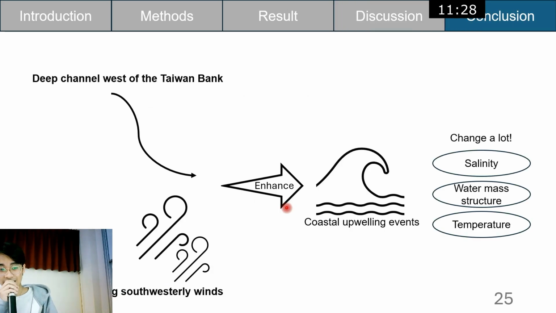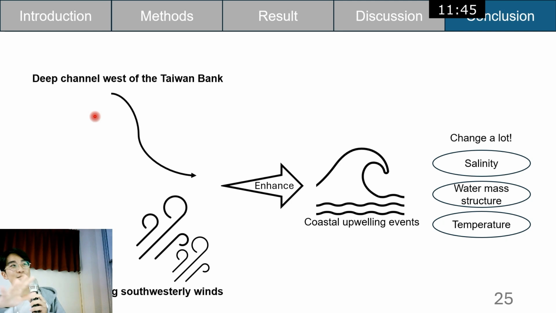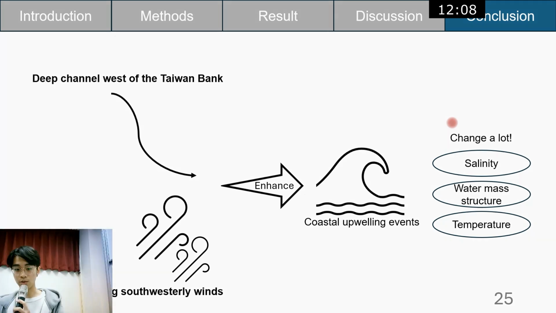And so let's get a conclusion. There are two factors here to enhance upwelling events. The first is the persistent strong southwesterly winds, and second, the deep channel west of the Taiwan Bank. You can imagine that there's a slide that pushes the nutrient-rich water and cold water into the study regions and causes the coastal upwelling events. And when the coastal upwelling events happen, the salinity, water mass structure, and temperature will change a lot. So that is the paper's conclusion. So that's all. Thank you.